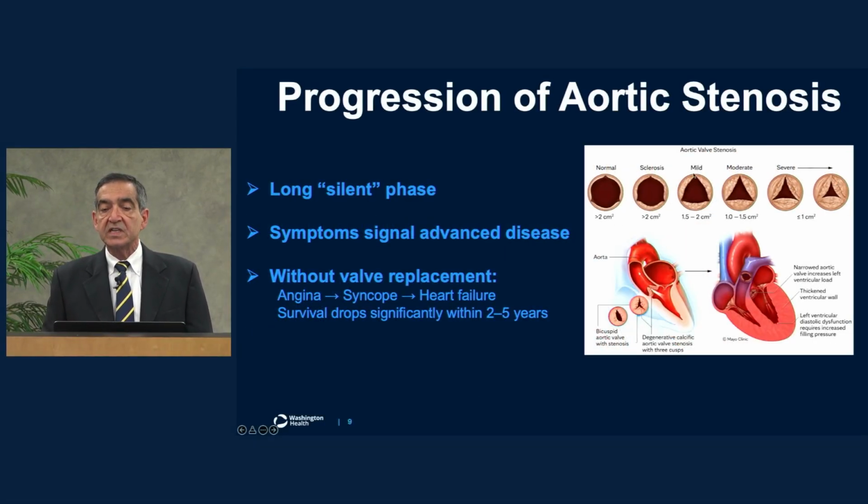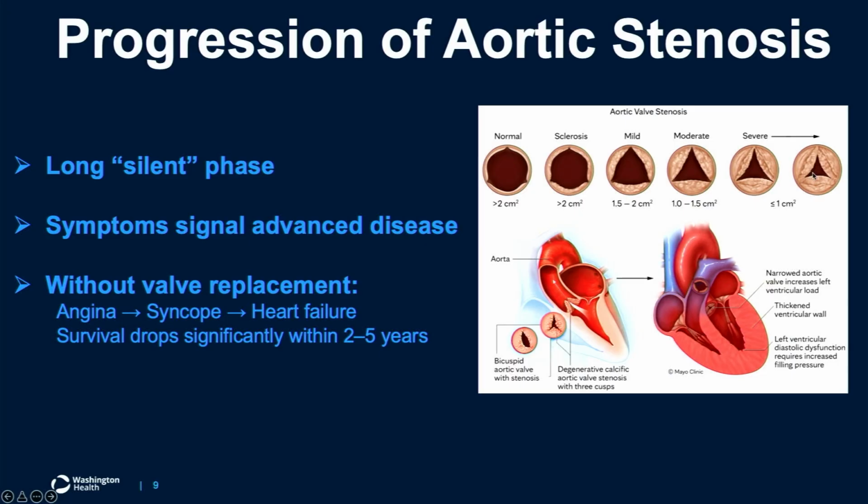Over time, calcification can form, and the leaflets have a harder time opening, and then you can develop mild aortic stenosis. It can progress to moderate, then to severe, and then sometimes to critical aortic stenosis. Severe and critical aortic stenosis are the ones that we usually treat. Also, some people with moderate aortic stenosis with other concomitant conditions may be treated earlier to avoid progression to severe disease or the complications of severe disease.